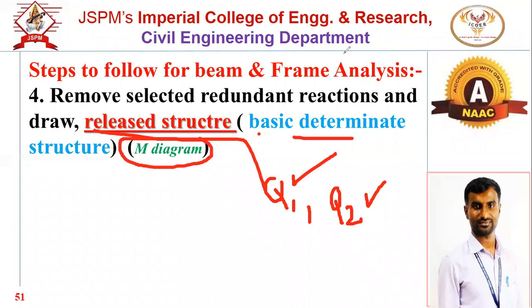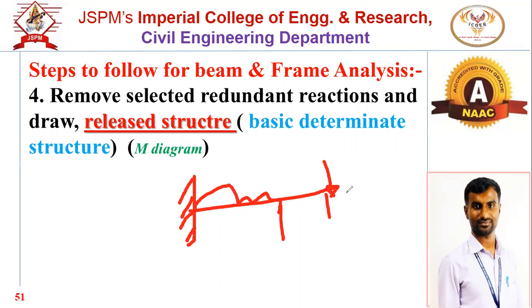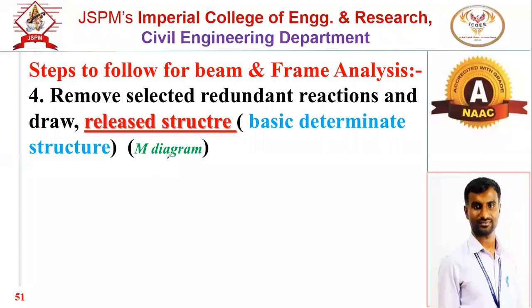Now the next concept is the Mu diagram. What is the Mu diagram? Draw the given beam as it is and remove the redundant reaction, and the loading will be as it is. Suppose loading is there on a beam, loading will be as it is. Just remove the reaction, and the diagram you will get will be the Mu diagram, which is a determinate structure. And the Mu diagram is a very, very important concept. For drawing the Mu diagram, a weightage of 1 mark will be there in the examination.